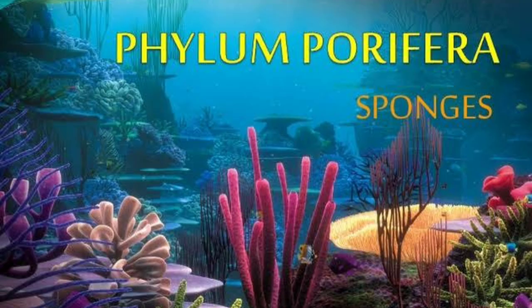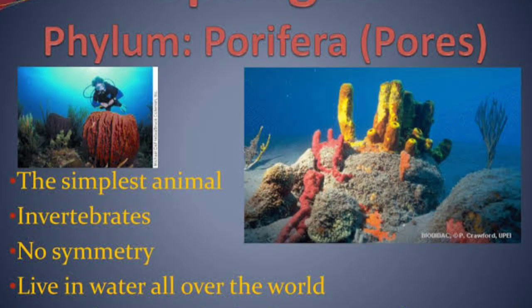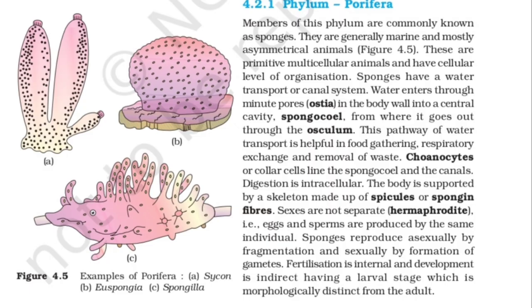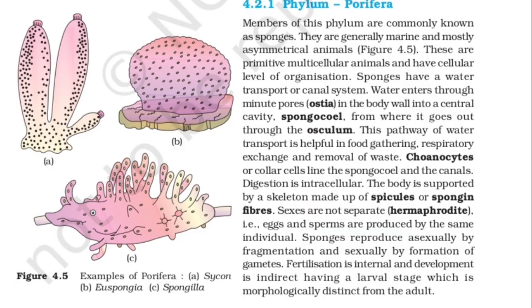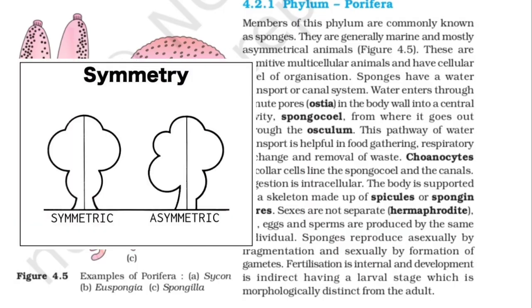Phylum Porifera is the first phylum in the animal kingdom. The members of this phylum are commonly known as sponges, so sponges will be the example for Phylum Porifera. They are generally marine, which means their habitat is the marine ecosystem. And mostly the animals which come under the phylum Porifera are asymmetrical animals.